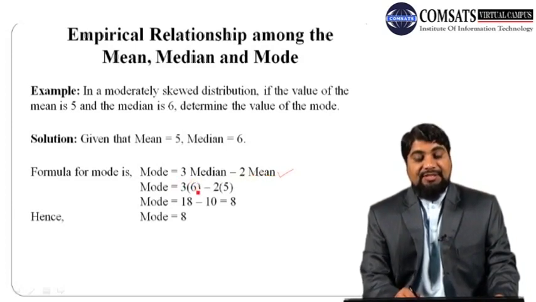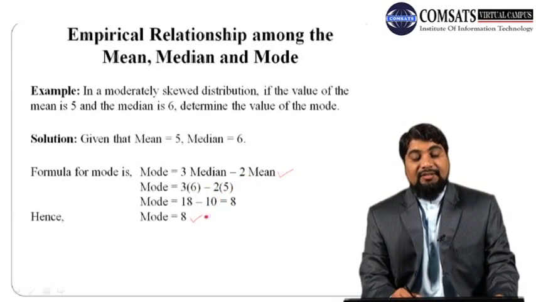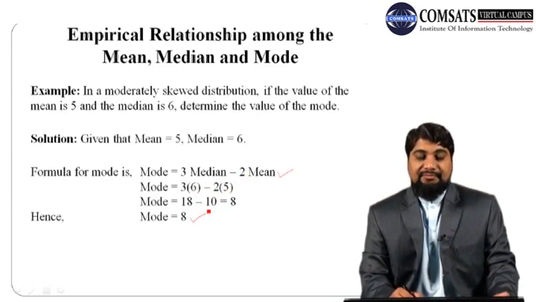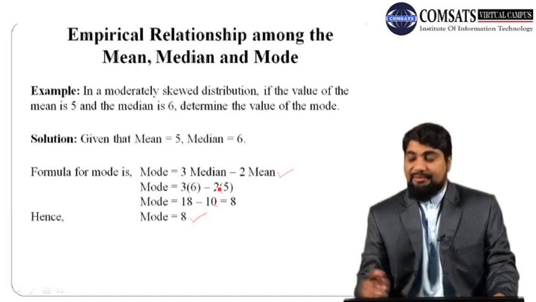Median is given as 6, so 3 times 6, and mean is 5, so 2 times 5. 3 times 6 is 18, 2 times 5 is 10, 18 minus 10 we get 8. So mode is 8. In this case, mean and median are given, and we calculated mode by using this empirical relationship.